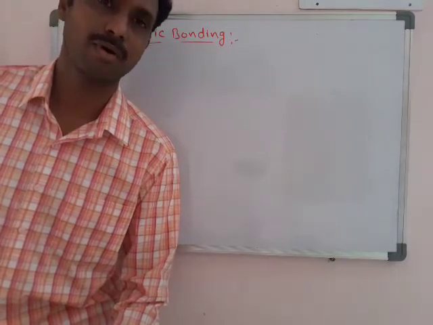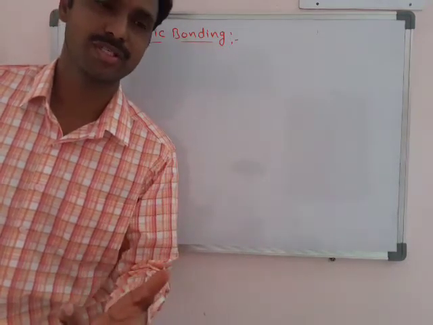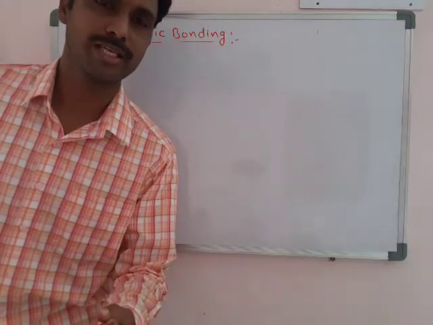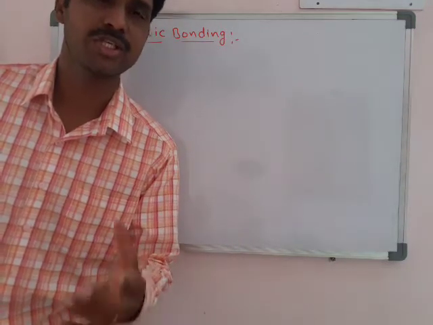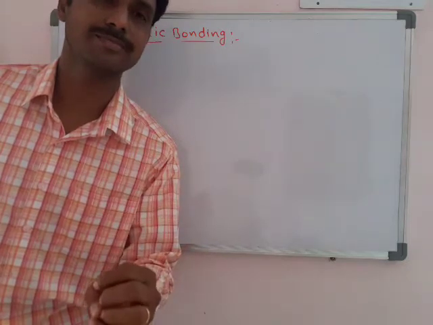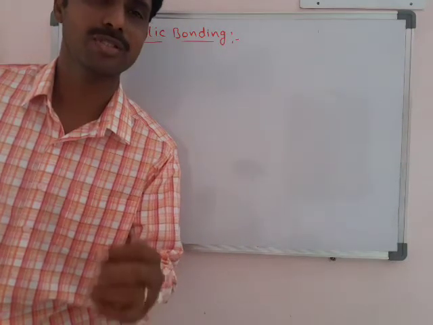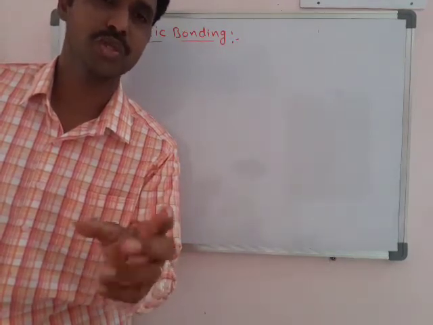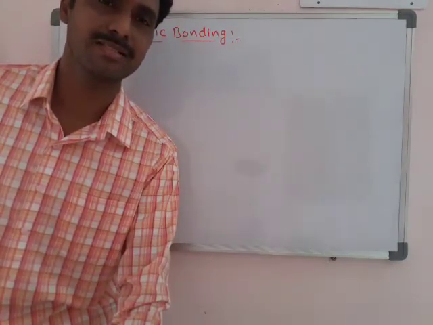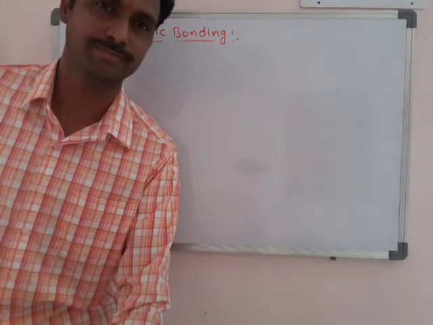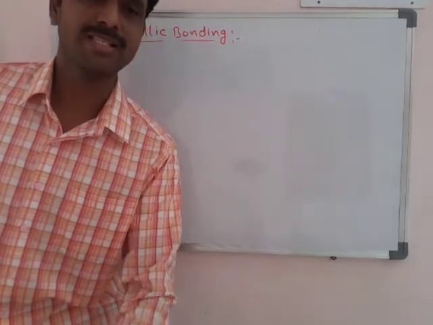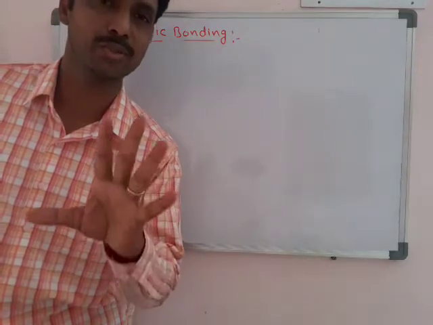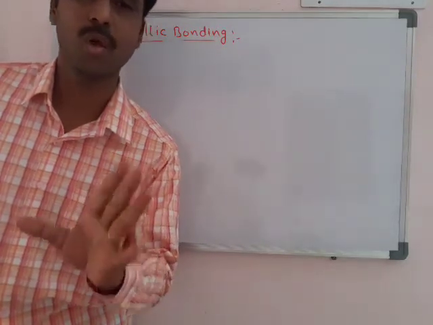Next, covalent bond. All these hybridization, VSEPR theory, molecular orbital theory, valence bond theory explain covalent bond. Each theory follows different methods for the formation of covalent bond. So in this whole chapter we discussed only two bonds, that is ionic bond and covalent bond.